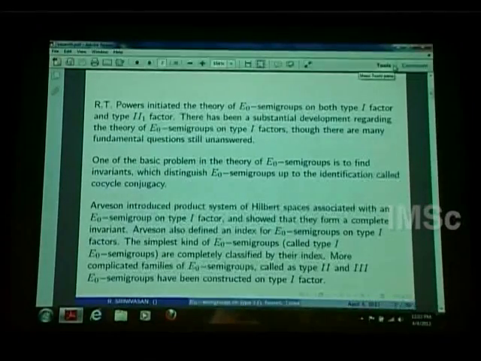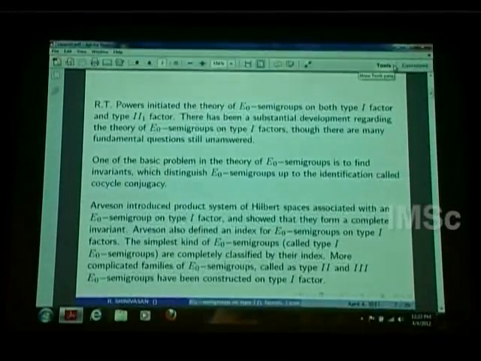In this context, Arveson, who has contributed enormously to this theory of E0 semigroups on type I factors, introduced the notion of product system of Hilbert spaces, and he showed that it's a complete invariant. So to study an E0 semigroup, it's enough to study the product system of Hilbert spaces associated with it. He also defined an index for E0 semigroups on type I factors.